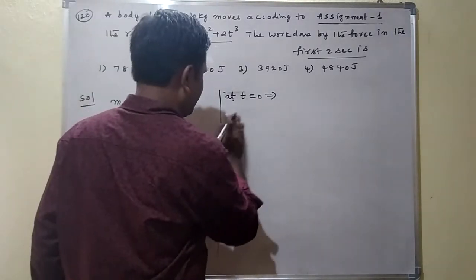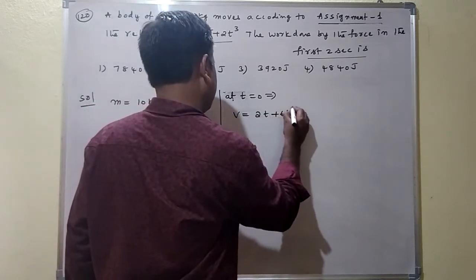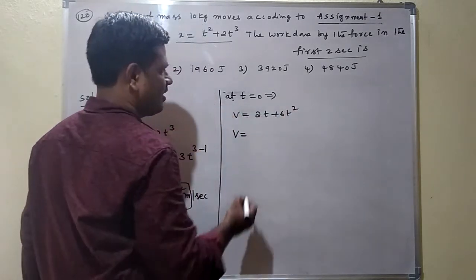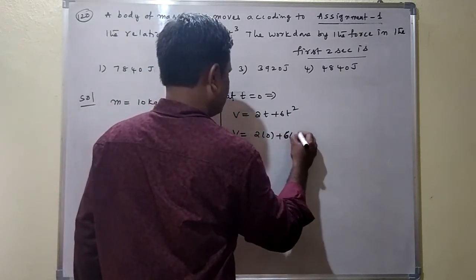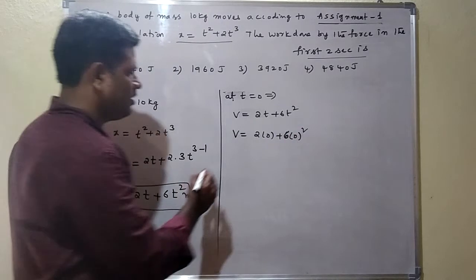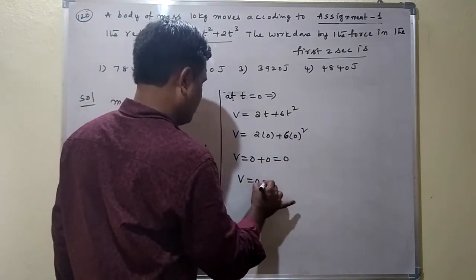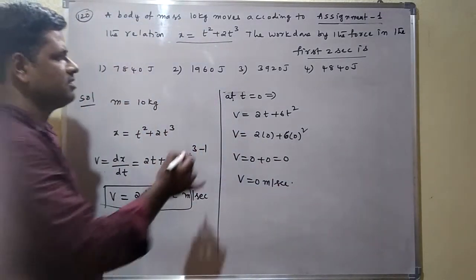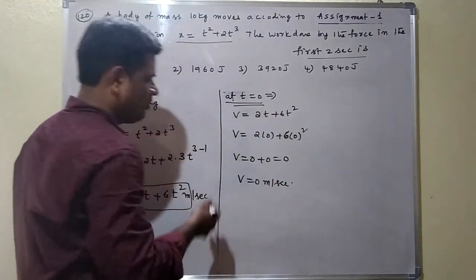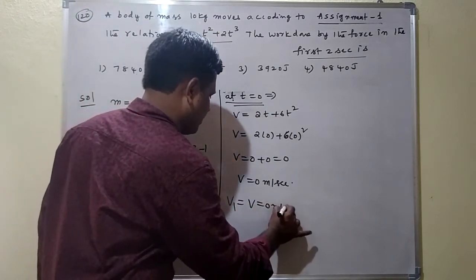Directly I am writing v is equal to 2t plus 6t square. This gives v equal to 2 into 0 plus 6 into 0 square, so v is equal to 0 plus 0, equal to 0 meter per second. This is considered the initial velocity because it is at t equal to 0. We can call it v1 also: v1 equals 0 meter per second.